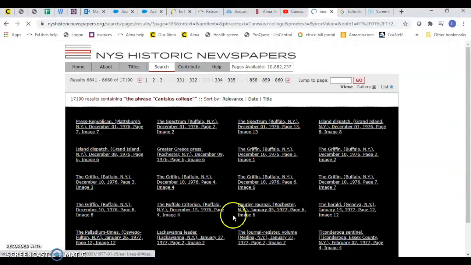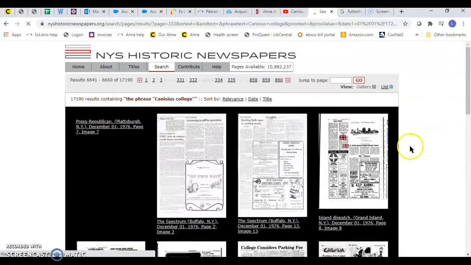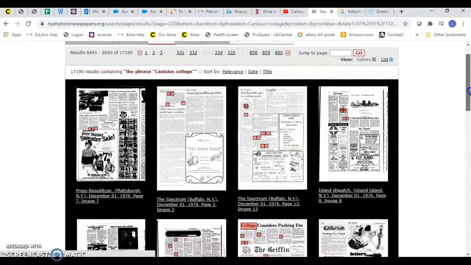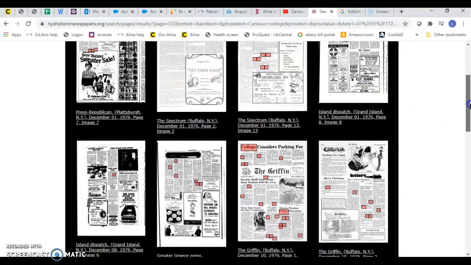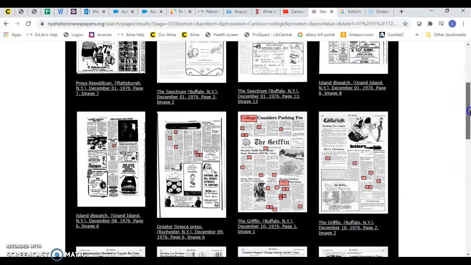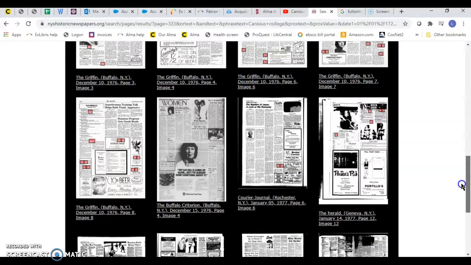I went through and there's UB Spectrum is here. Here's Grand Island Dispatch, more of the Griffin. See a lot of the Griffin. Courier Journal from Rochester. The Herald. Well, let's see what the Herald has.